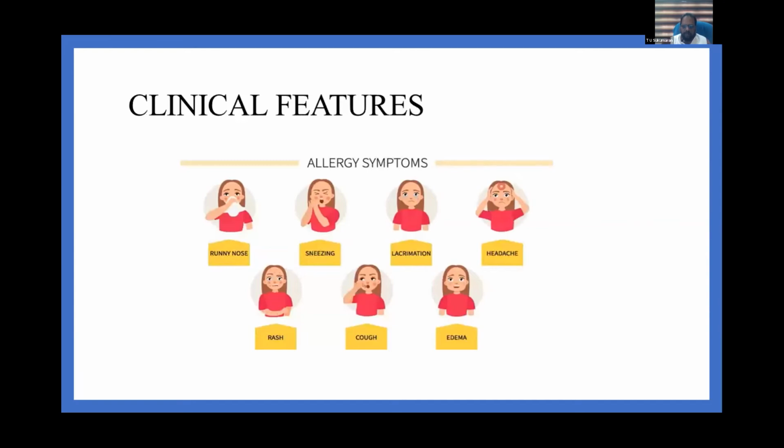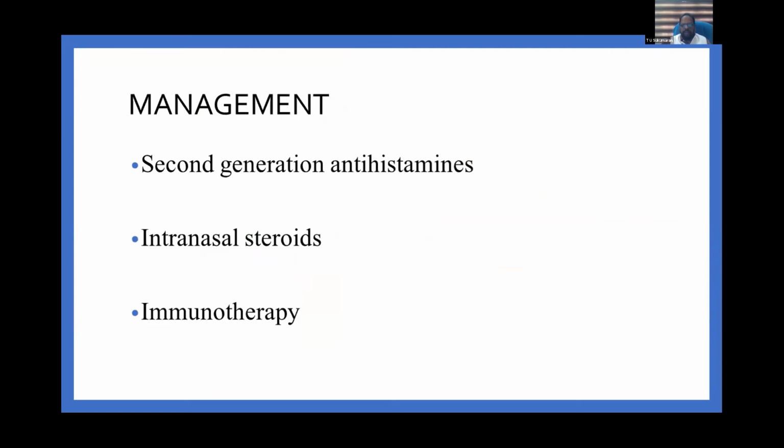These are the common symptoms of allergic rhinitis: running nose, sneezing, lacrimation, headache, rash, cough, and periorbital edema. And what is the management? Just like the GINA guidelines for asthma, there are ARIA guidelines. There is a step-up management of allergic rhinitis. You can start with second generation antihistamines, or try intranasal steroids, and lastly, immunotherapy.